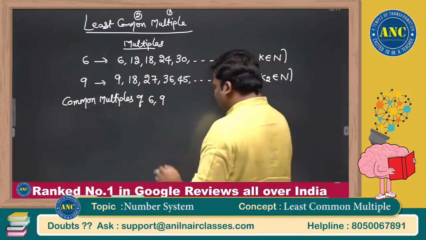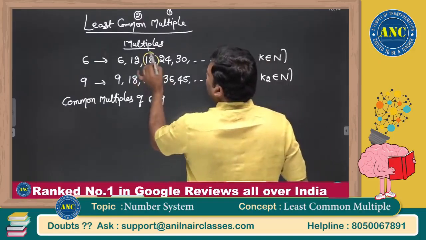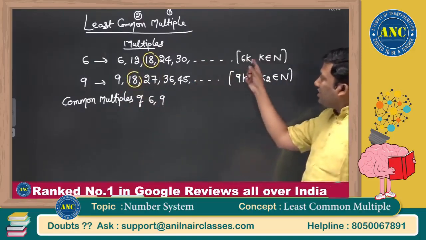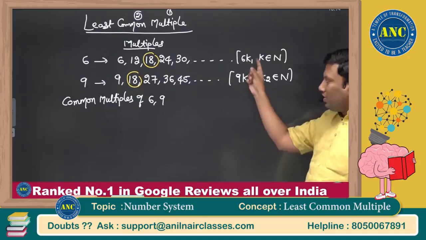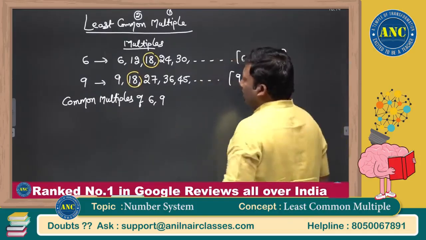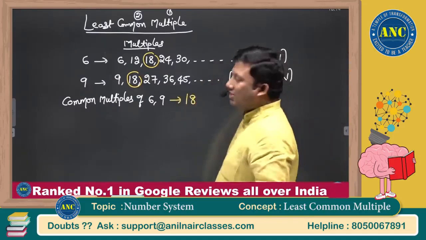If you observe closely, 6 threes are 18, 9 twos are 18. That is the reason I wrote k1 and k2. So the first multiple which is common to 6 and 9 is 18.